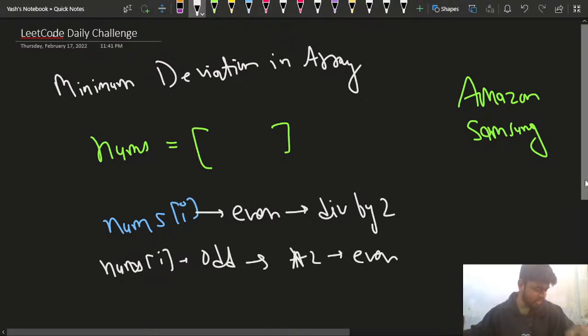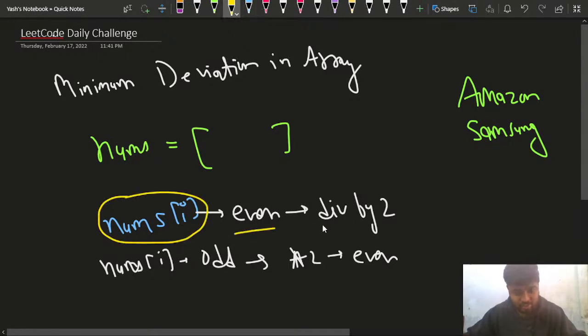So what does this mean? Is this much part of the problem clear? You will be given an array, and if you have the current number as nums of i, and it is even, then you can divide it by 2.